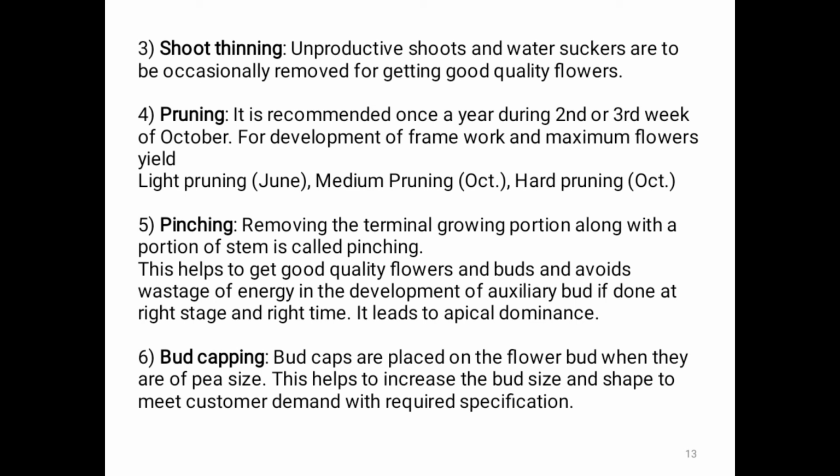Next, bud capping. Bud caps are placed on the flower bud when it is of pea size. This helps to increase the bud size and shape to meet customer demand with the required specification. If we do the bud capping, it helps to increase the size of a bud and shape as per requirement, meeting the demands of a customer.